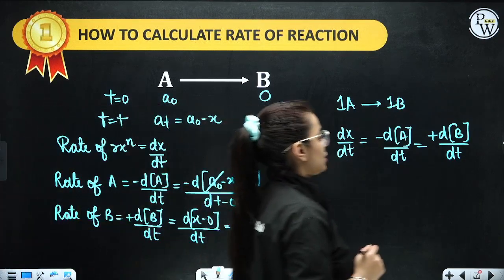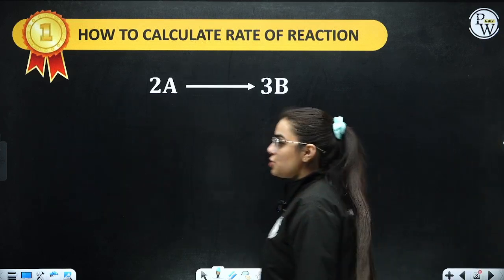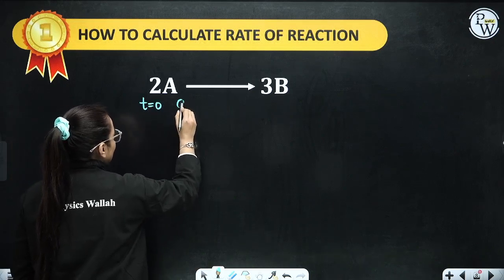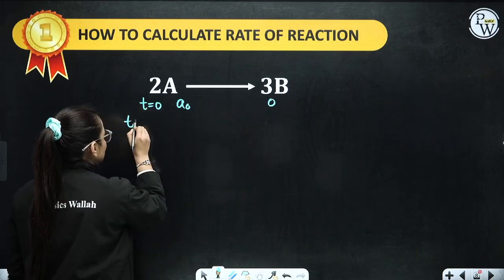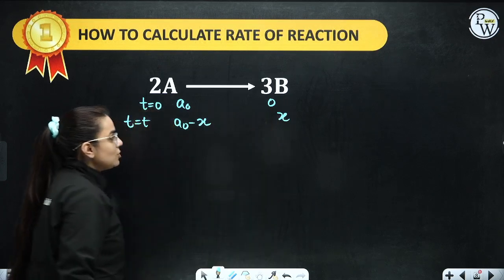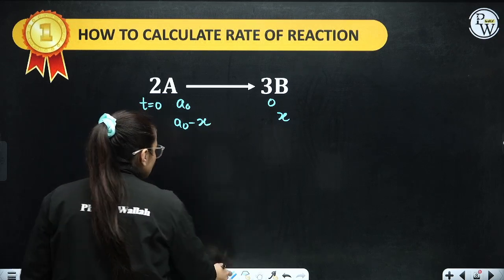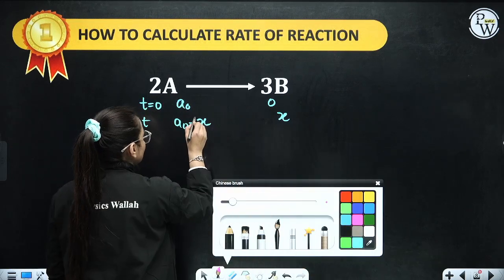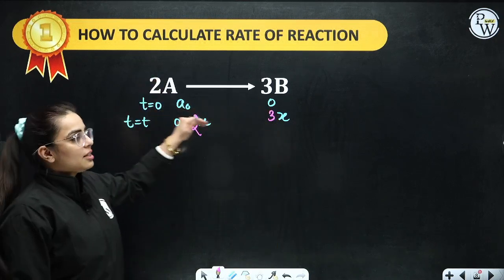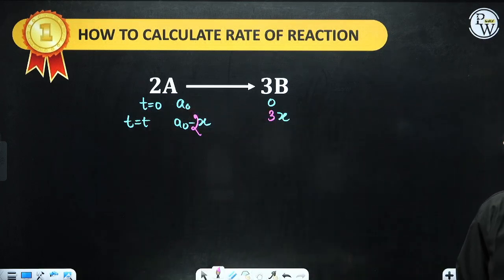I hope you have taken a screenshot. If not, please kindly take a screenshot of whatsoever I have written. Now let's see for this particular reaction, 2A gives 3B. Let's take t equal to 0: it is a naught and 0. When t becomes t, it will become a naught minus 2x and 3x. The number that is written in front will also be written in front of x. In the previous cases, as it was 1, we did not write it, but here 2 will be written in front of x for A, and 3 for B.